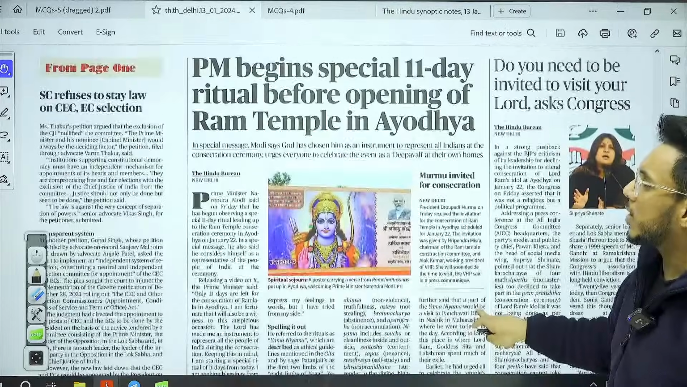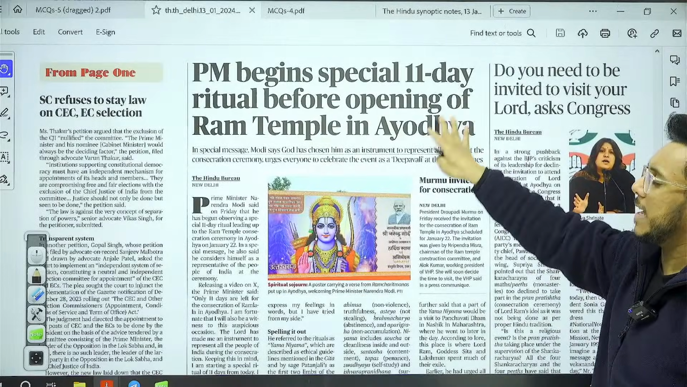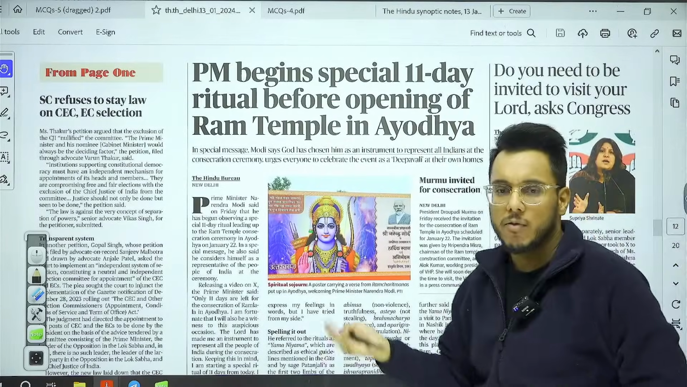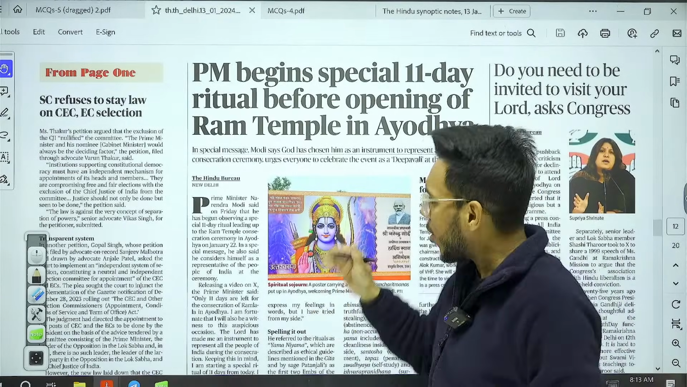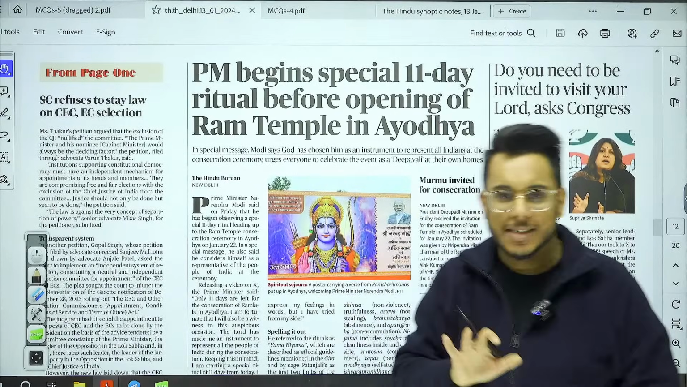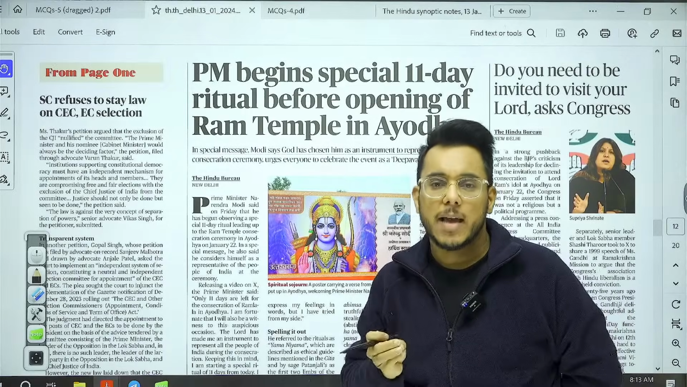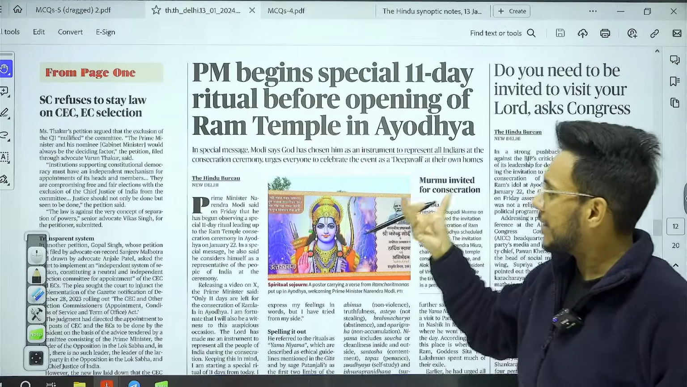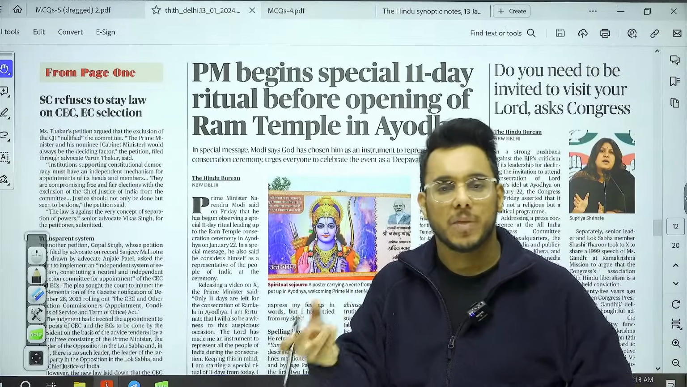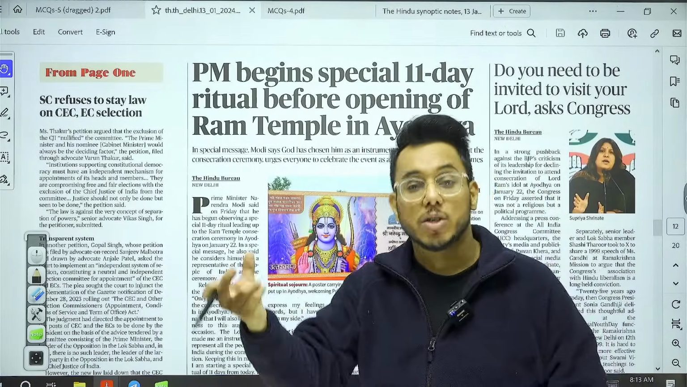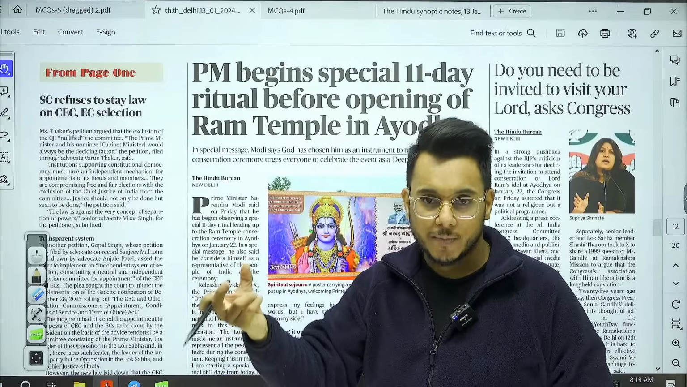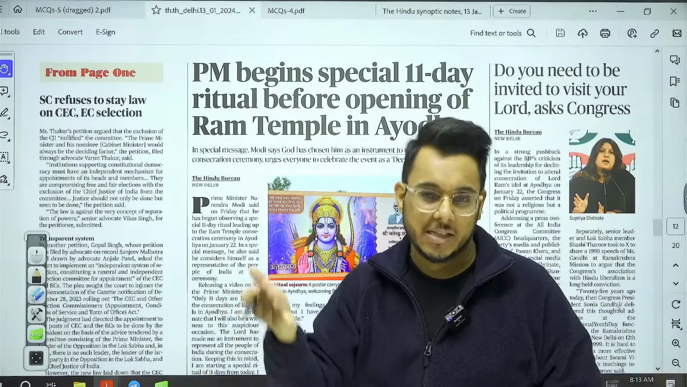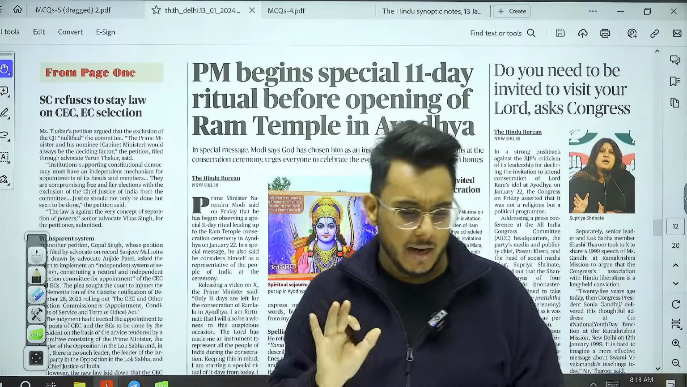Then further moving on, Prime Minister begins a special 11-day ritual before opening of Ram temple in Ayodhya. So the inauguration of Ram Mandir in Ayodhya is to be done. Now understand this thing, that for examination, there is one particular dimension in this article that is important. The dimension is that the Prime Minister has started Yam Niyam. Now Yam Niyam is an important constituent of the yoga school of philosophy, and on the schools of philosophy, questions in the UPSC are asked. So we will see this particular dimension.